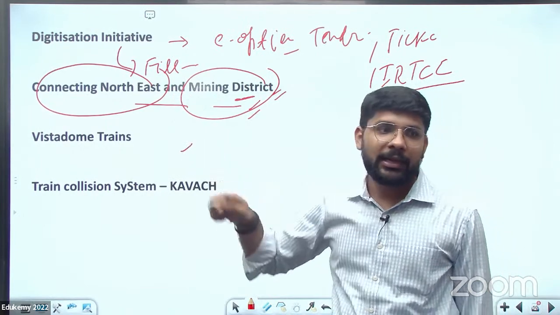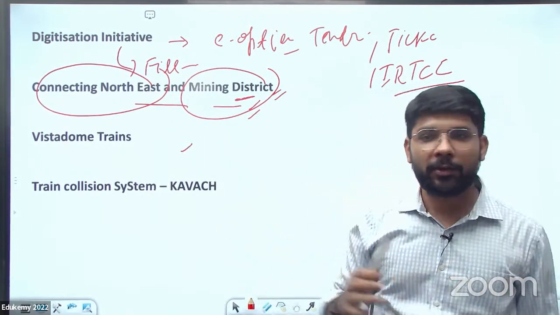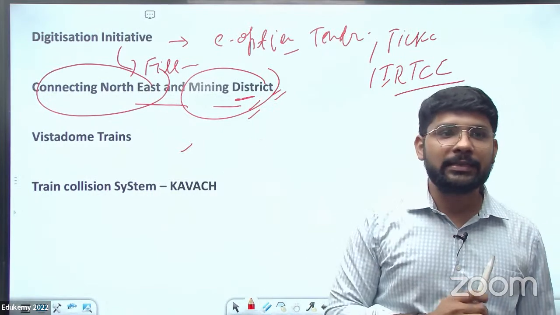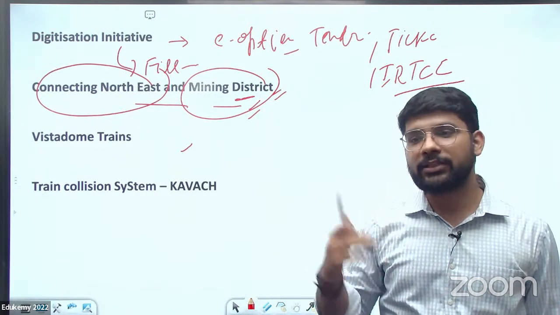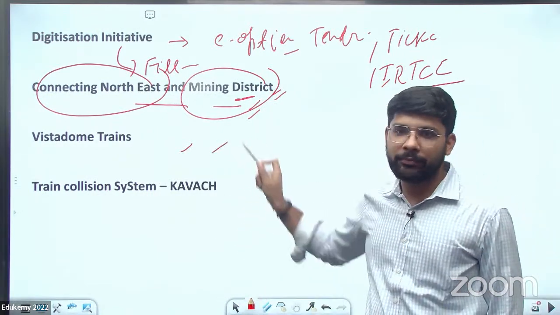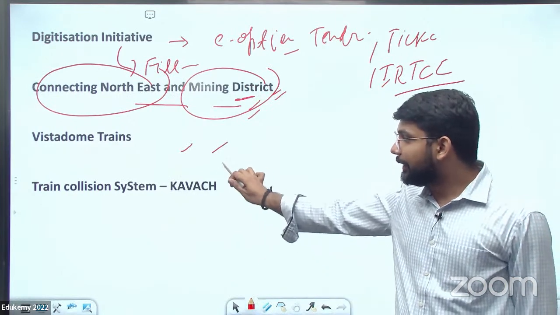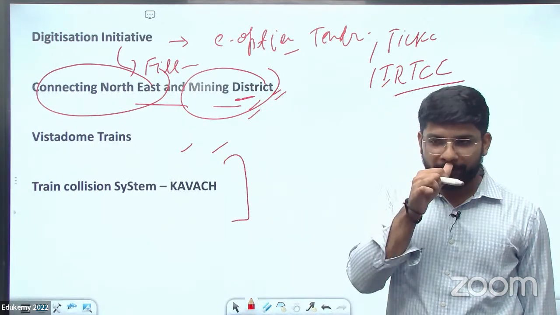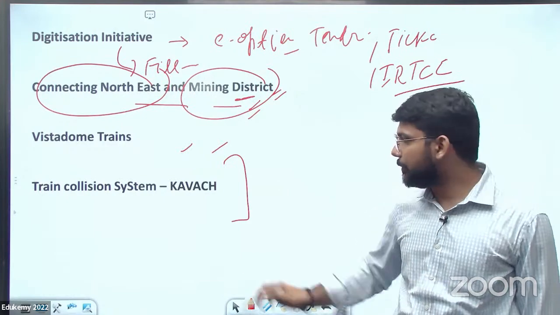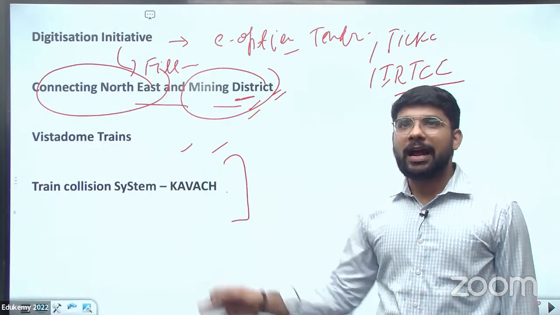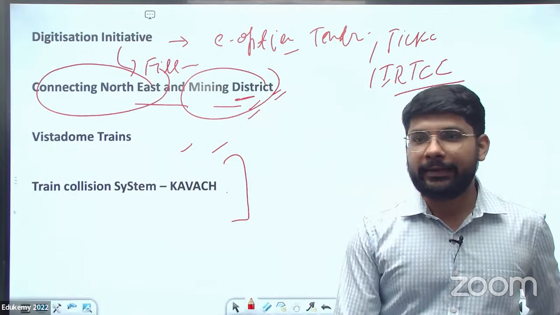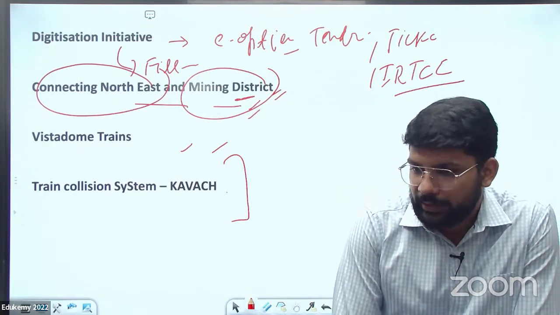Vistadom trains, for religious circuits, the trains the government has started for the religious circuit specifically. Bharat Darshan train comes under the Vistadom trains. Then the train collision system, which started developing during 2007-8, but till now only 2000 trains.